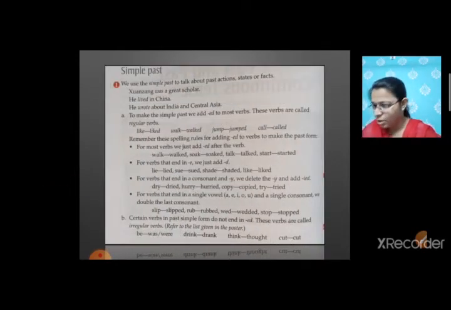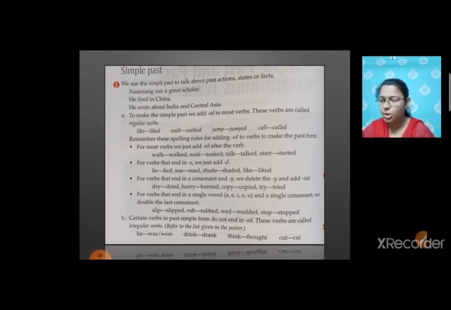So students, I request you to open your textbook, page number 60. Simple past. So let's just read out and understand. We use the simple past to talk about the past actions, states or facts. As I told you earlier, that simple past tense talks about the action that are already done or completed. Xuanzang was a great scholar. So this person doesn't exist now and so it's a past tense.